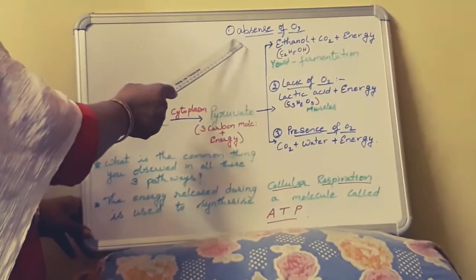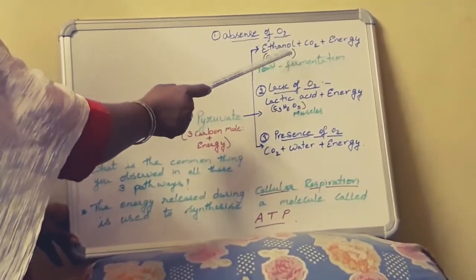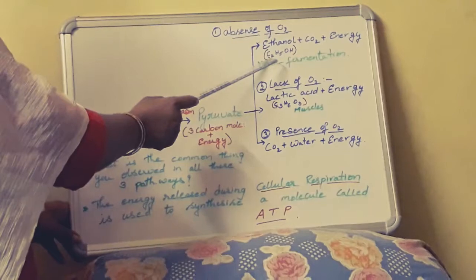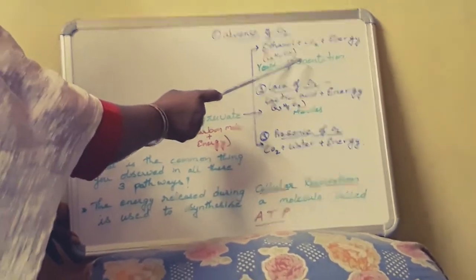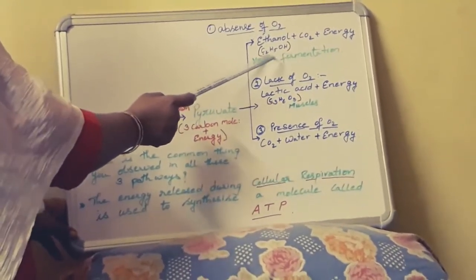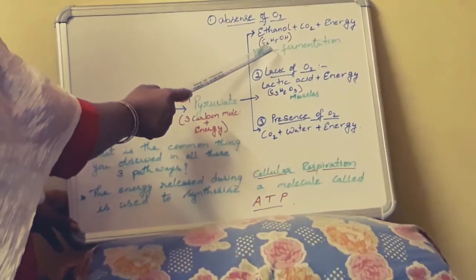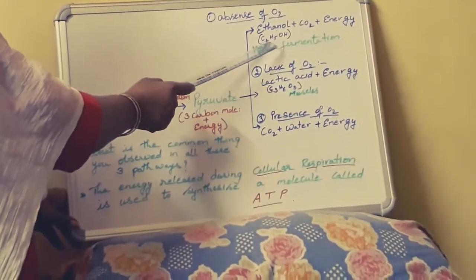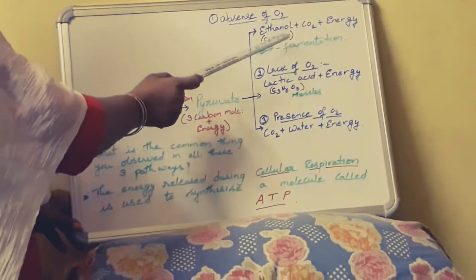In this process, ethanol, the formula of ethanol is C2H5OH. How many molecules of carbon are there in ethanol here? It is 2 molecules of carbon.